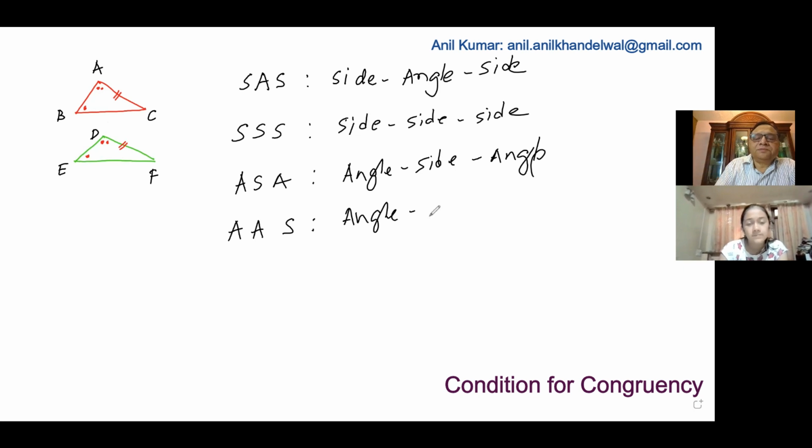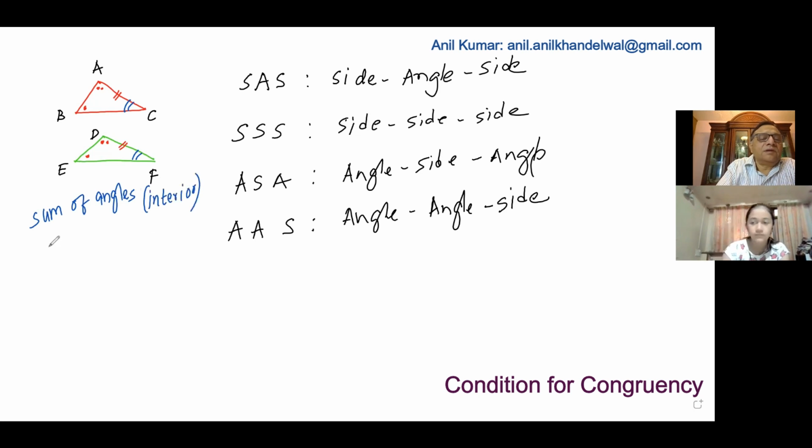Let's explore this. If that is given to us, will the third angle be the same? Tell me. Yes, because the total is 180. So from here we can say that this angle is equal to that angle, because the sum of interior angles is 180 degrees.